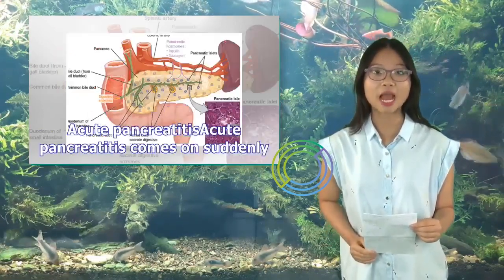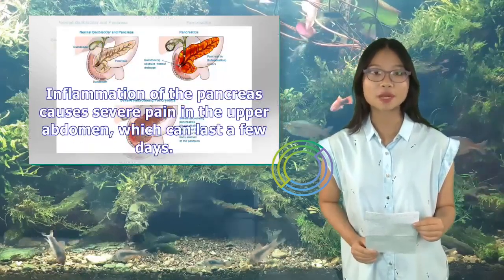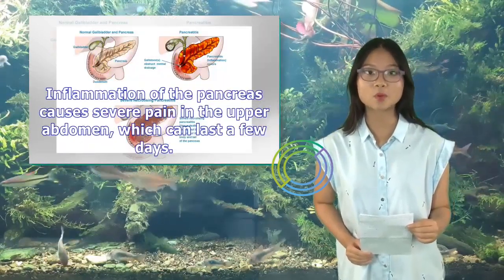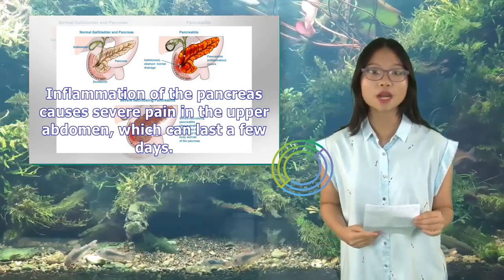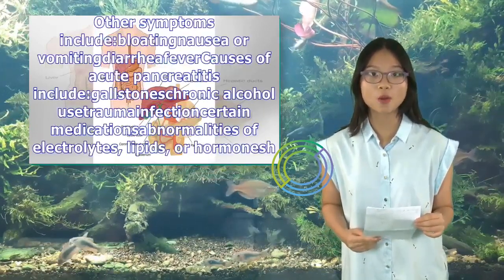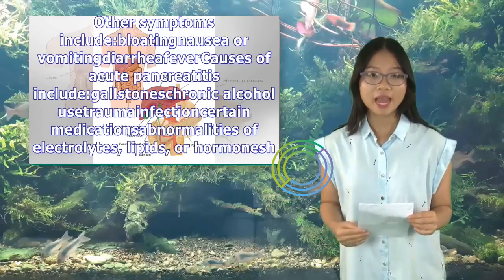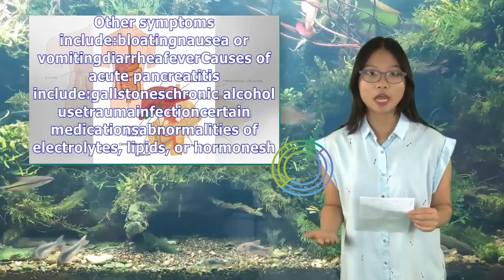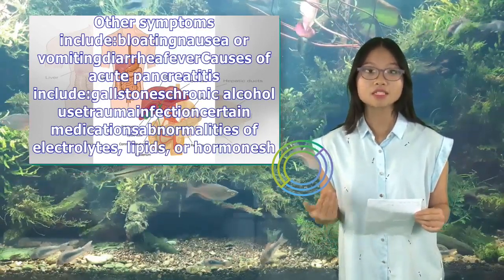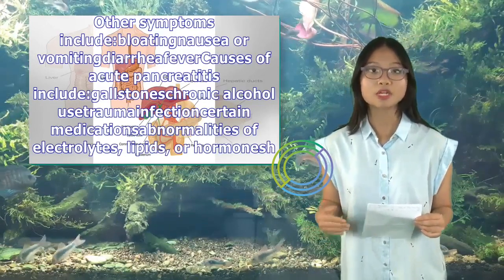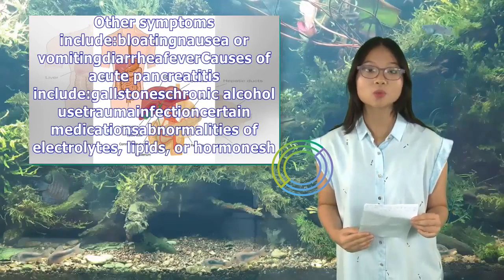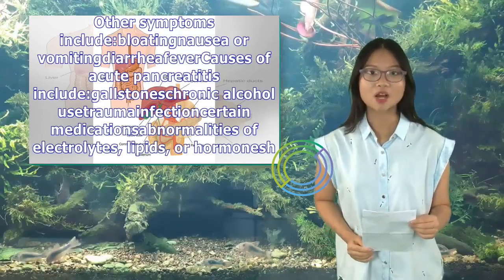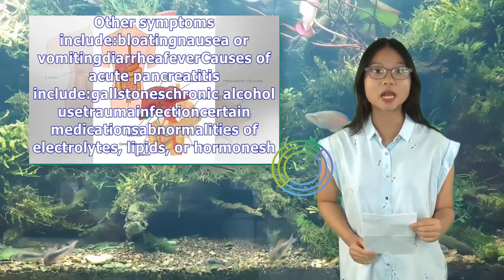Acute pancreatitis: acute pancreatitis comes on suddenly. Inflammation of the pancreas causes severe pain in the upper abdomen, which can last a few days. Other symptoms include bloating, nausea or vomiting, diarrhea, fever. Causes of acute pancreatitis include gallstones, chronic alcohol use, trauma, infection, certain medications, abnormalities of electrolytes, lipids, or hormones, hereditary conditions. Treatment depends on the cause.